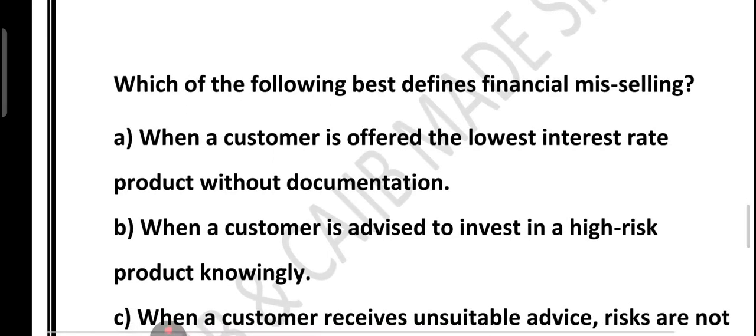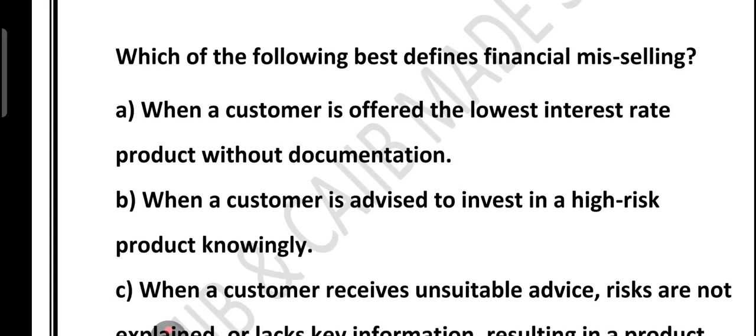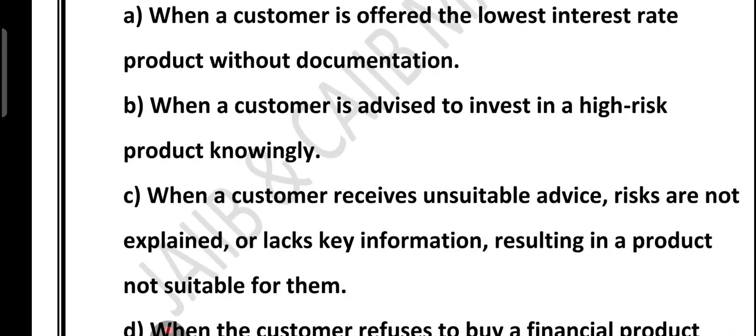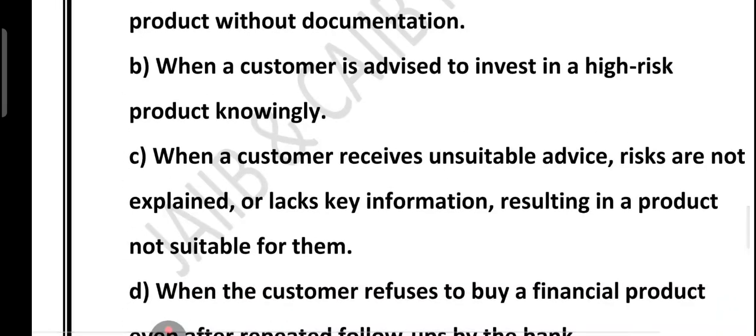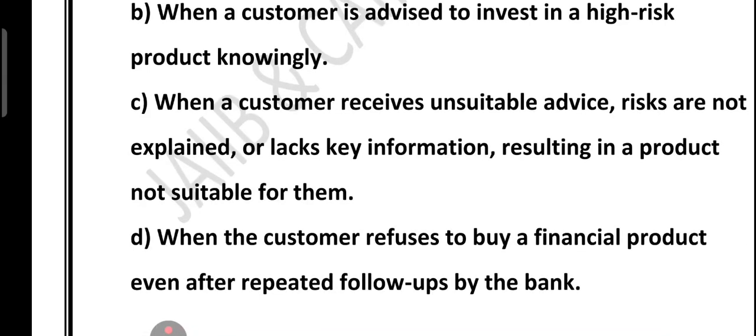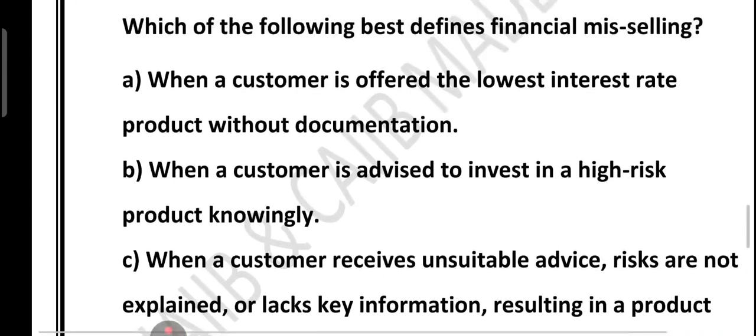Option A, when a customer is offered the lowest interest rate product without documentation. Option B, when a customer is advised to invest in a high risk product knowingly. Option C, when a customer receives unsuitable advice, risks are not explained or key information is lacking, resulting in a product not suitable for them. Option D, when the customer refuses to buy a financial product even after repeated follow-up by the bank. Very good question.